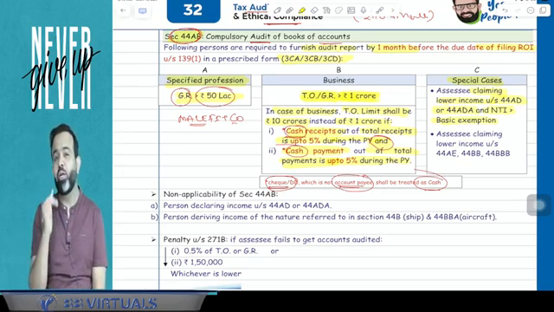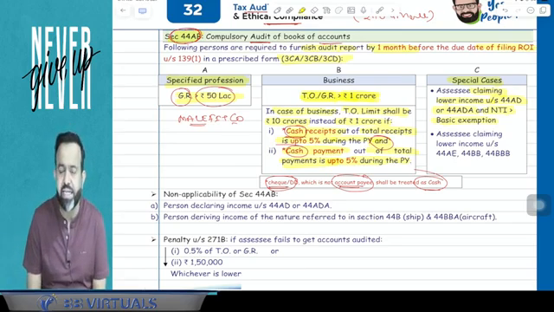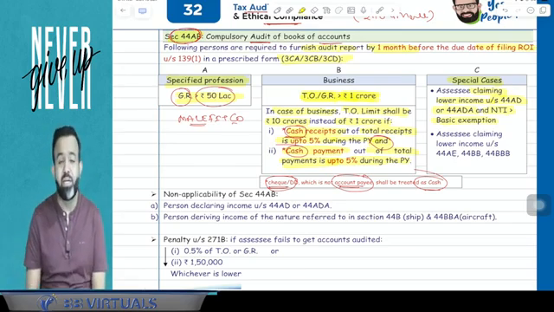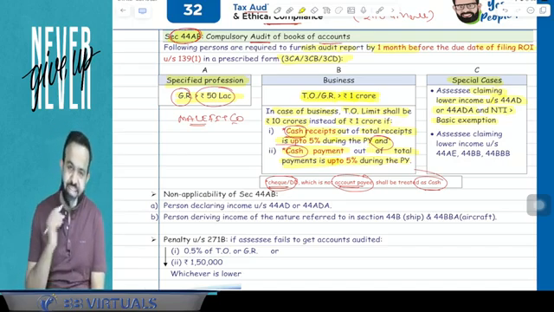And if you are declaring lower income, less than 8%, 6%, 50%, and your net taxable income is more than basic exemption, then accounts are required to be audited. Then tax audit is applicable.